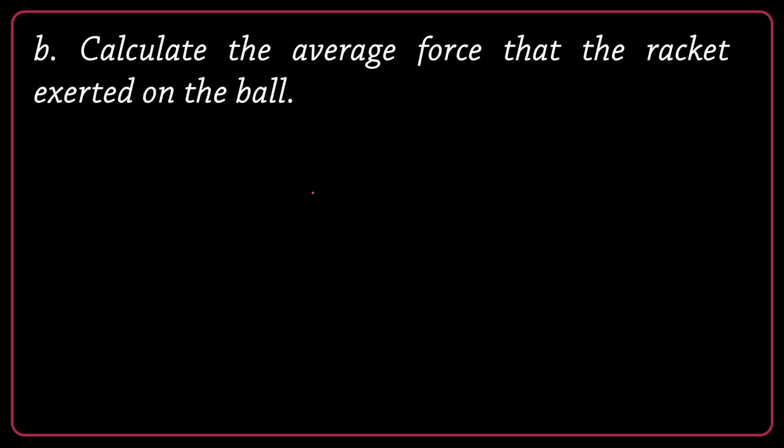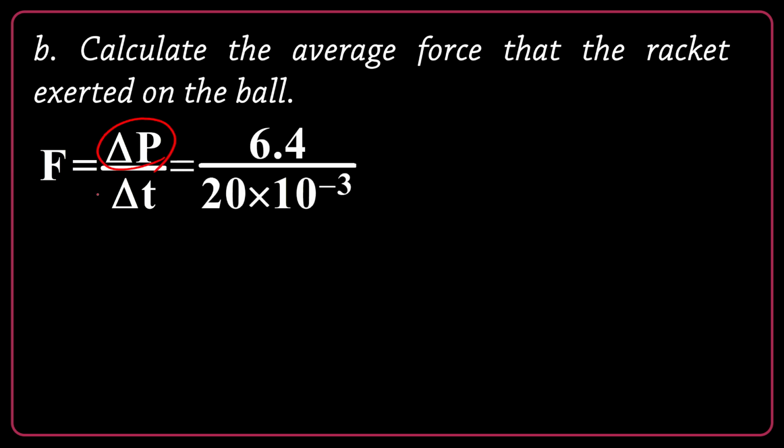Part B. Calculate the average force that the racket exerted on the ball. The average force is going to be F equals delta P over delta T. We already found delta P, so it's 6.4. Delta T is 20 milliseconds, this milli being 10 to the negative 3. So the answer seems to be 320 newtons.